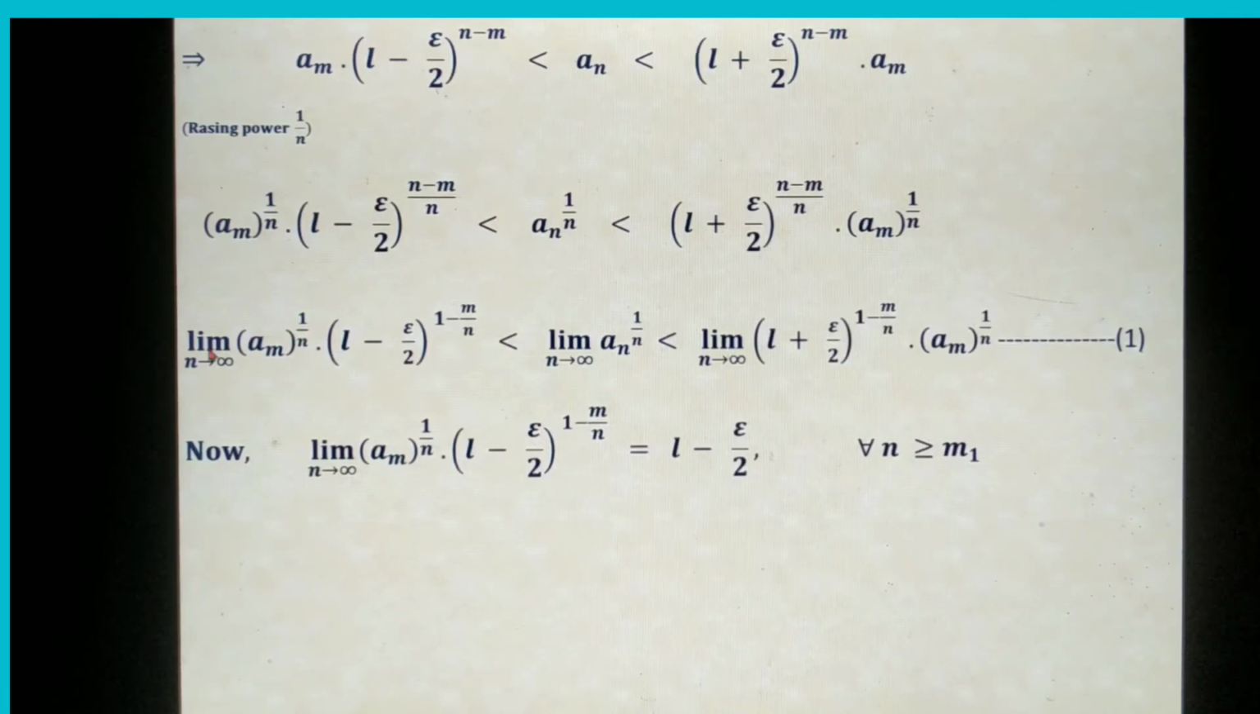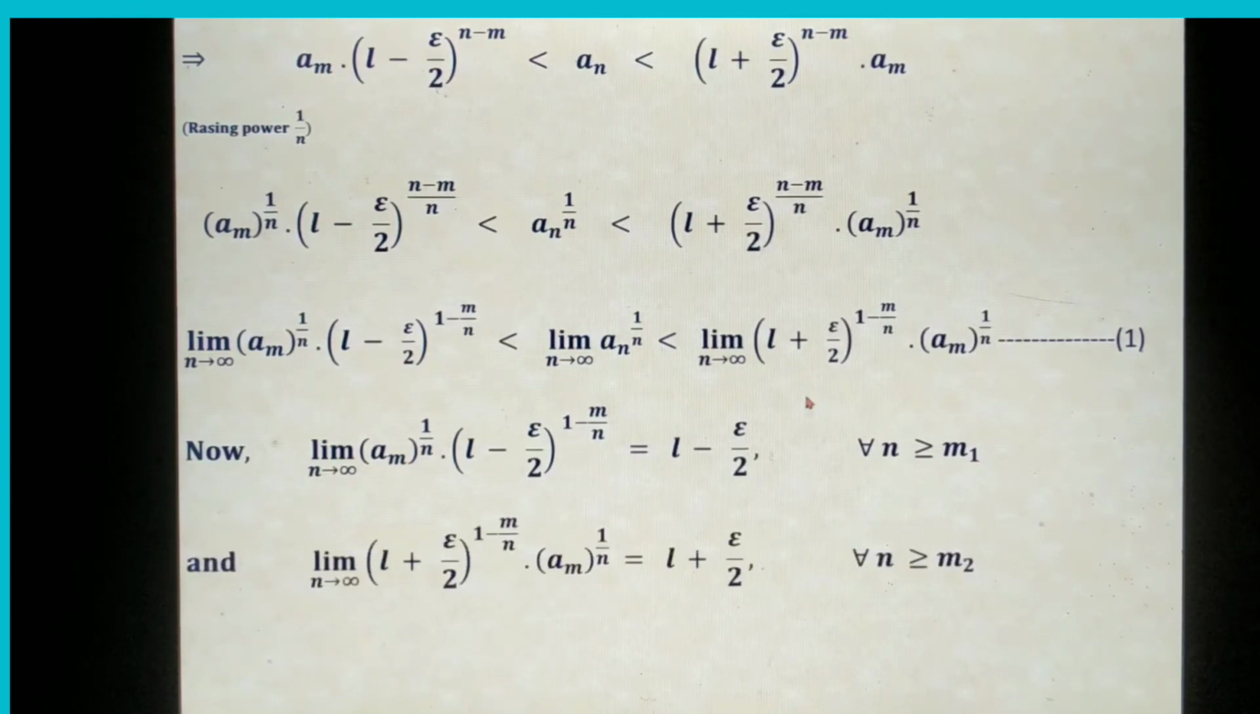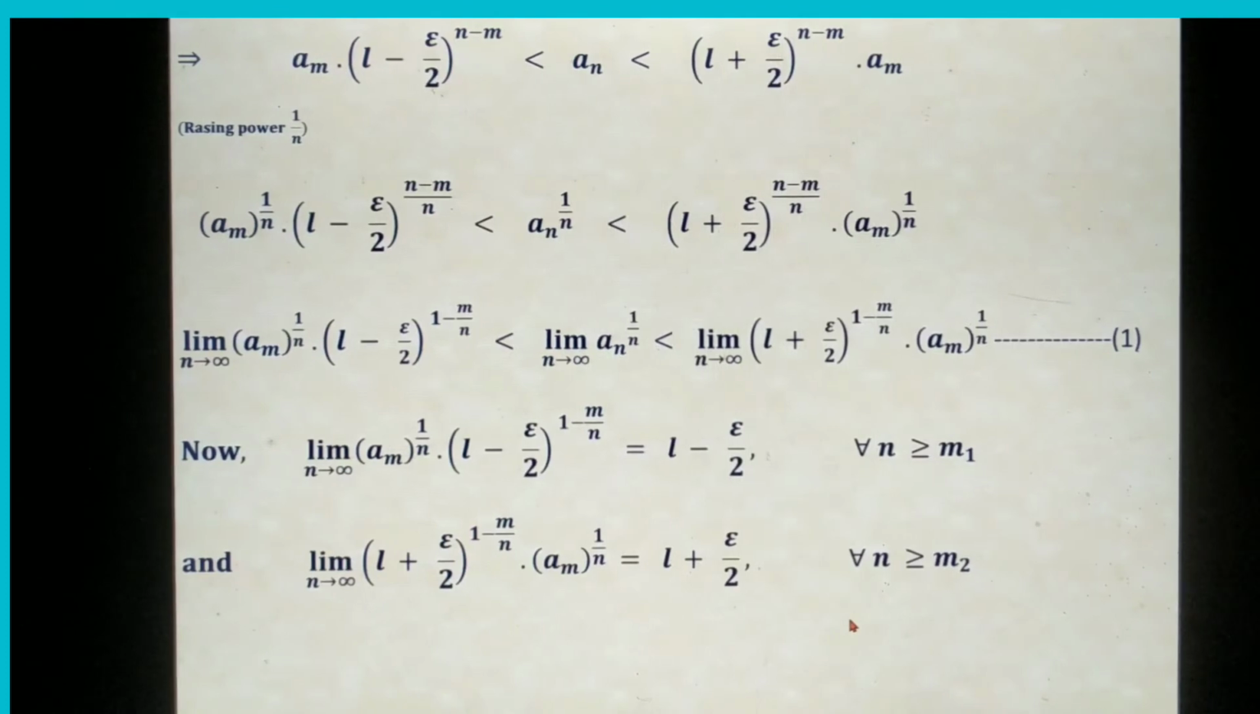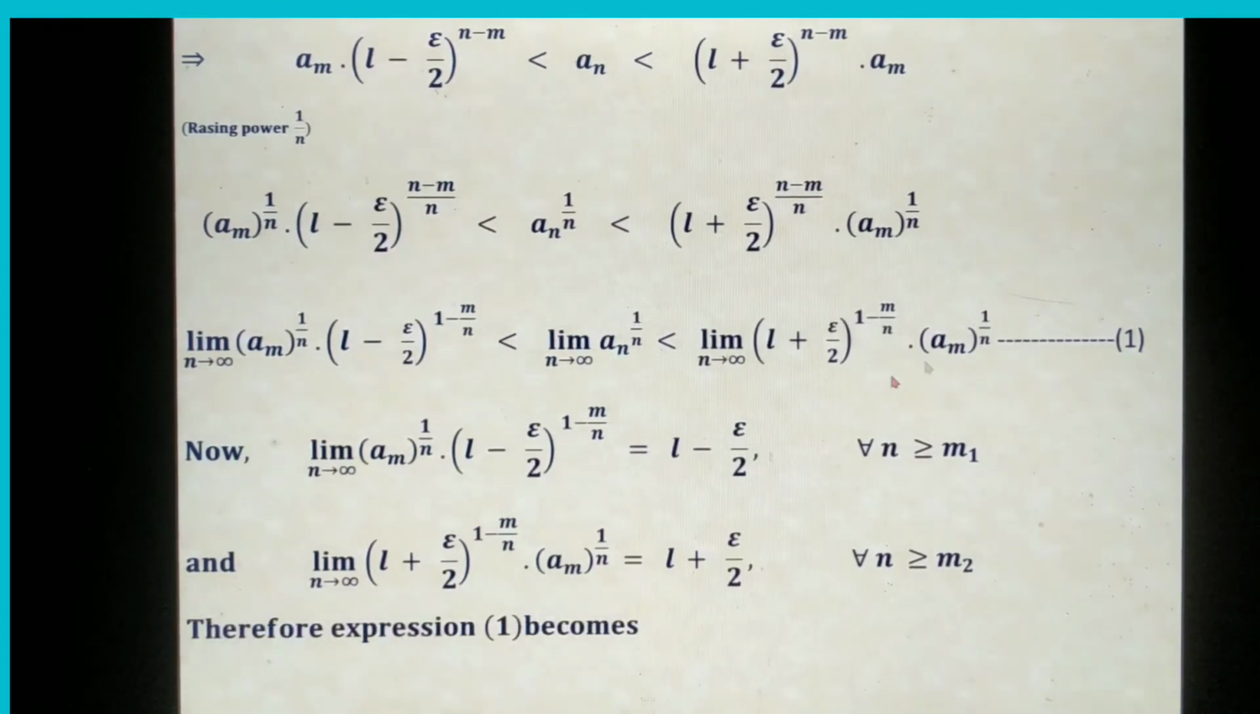So the left side of the inequality, when I apply n tends to infinity, becomes L minus epsilon by 2, for every n greater than or equal to m1, I can take for the new limit. Now the right side inequality, the same thing happens. It is L plus epsilon by 2, and when n tends to infinity it becomes 1. There is L plus epsilon by 2, and for the new integer n greater than or equal to m2 I can take it. Now the expression becomes: the left side inequality is L minus epsilon by 2, the right side inequality is L plus epsilon by 2.